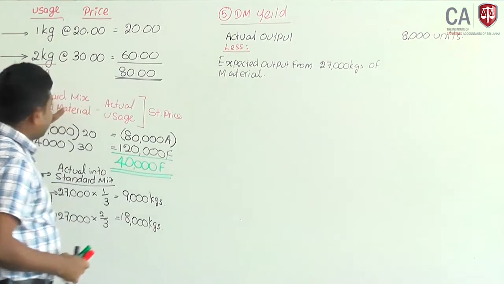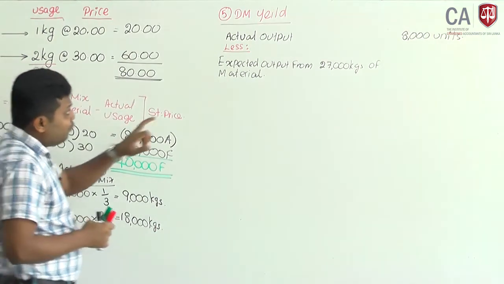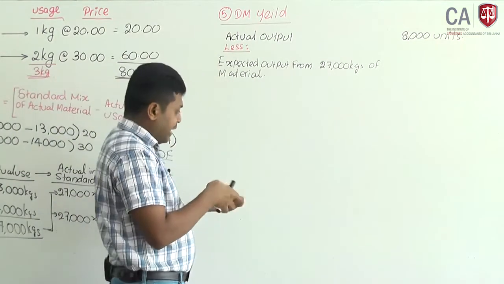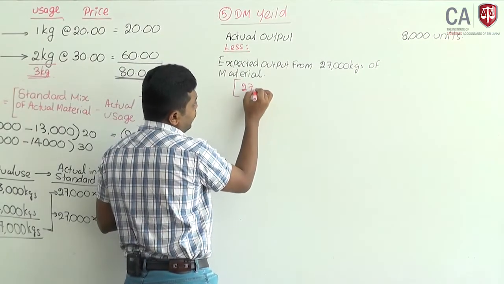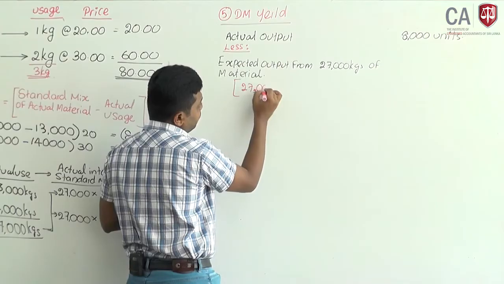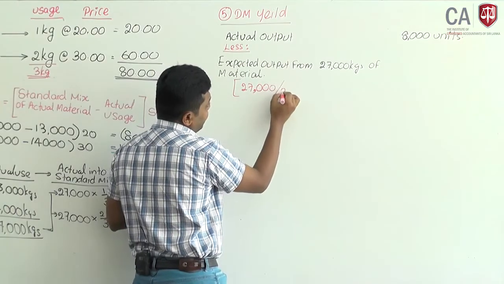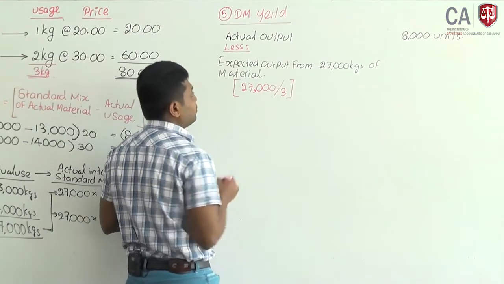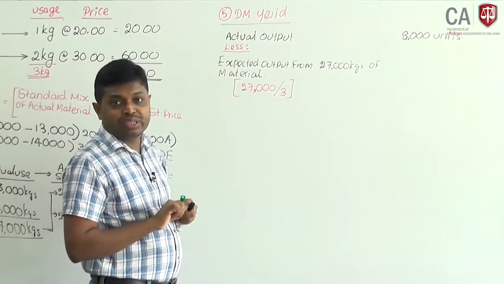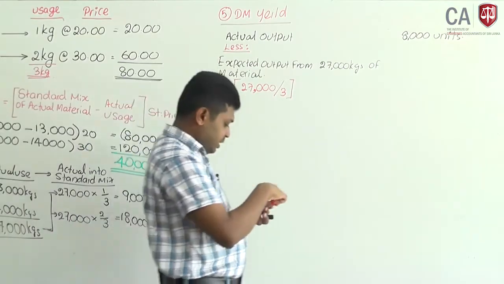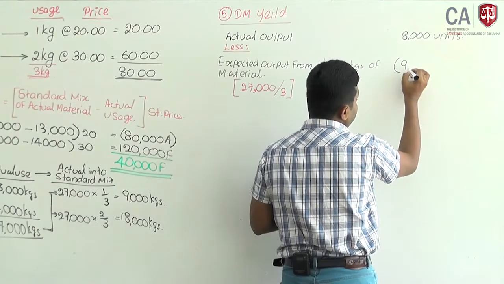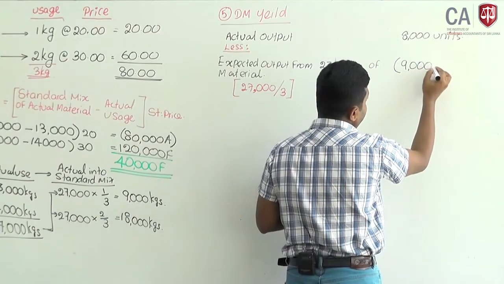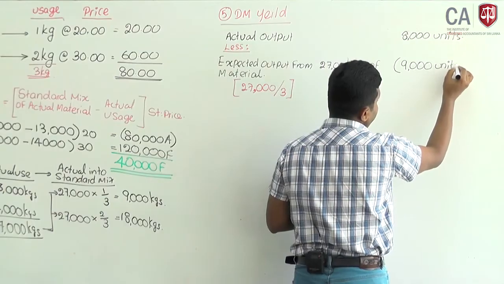Each unit requires 3 kilogram of material. If we use 27,000 kilograms, each unit requiring 3 kilogram, 27,000 divided by 3, the expected output should be 9,000 units.